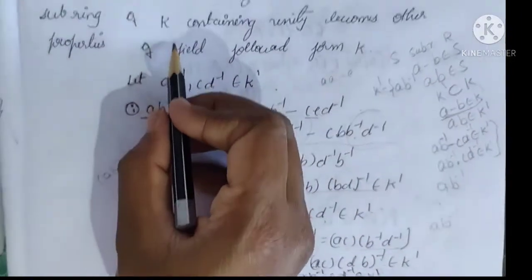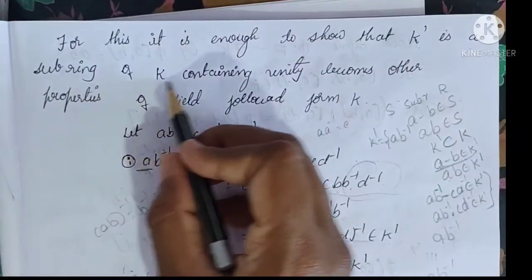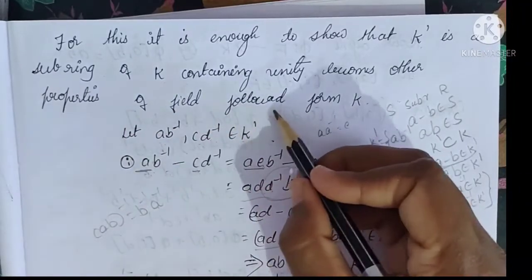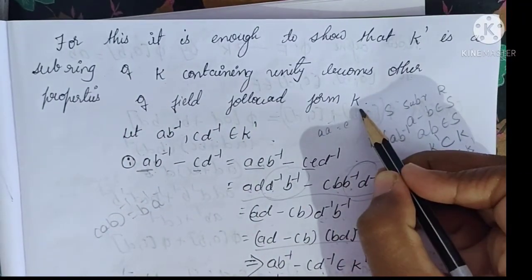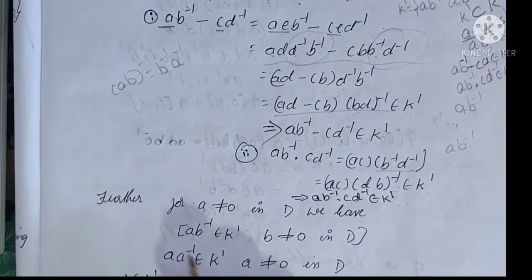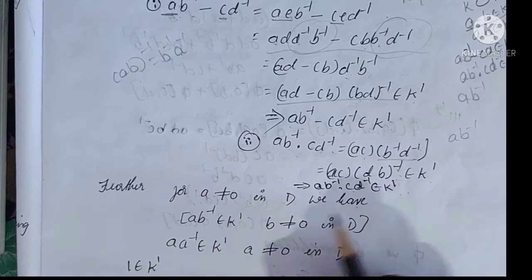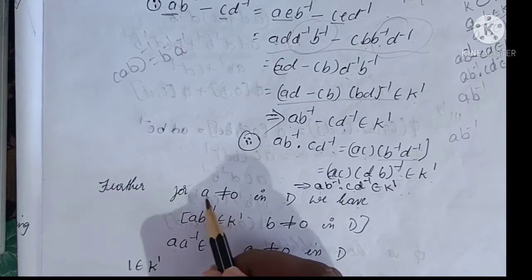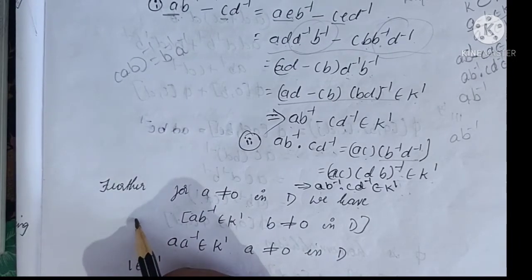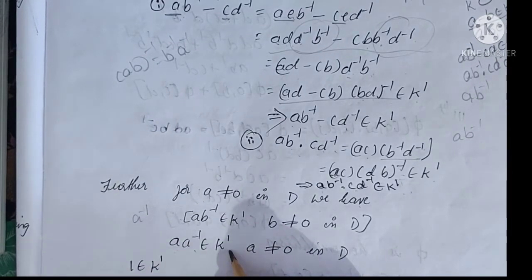Then here I have considered K dash is a subring of K containing unity, and the other properties of a field follow from K. Here we have to verify the unity condition. To verify the unity condition, consider A is not equal to 0 in D. We have A into A inverse belongs to K dash, because A is not equal to 0 means every non-zero element has its own inverse, that is A inverse exists, so A into A inverse belongs to K dash.